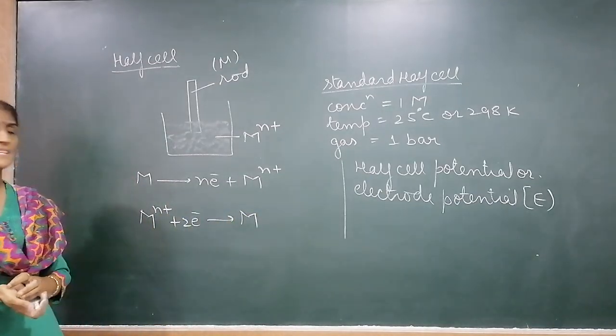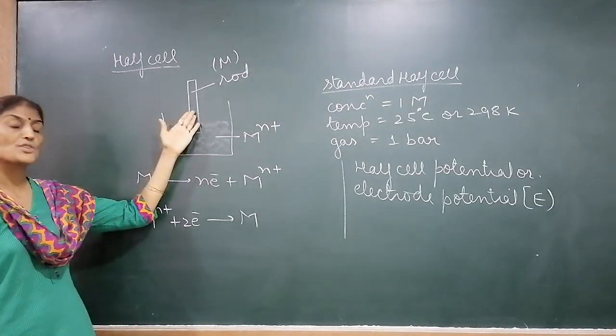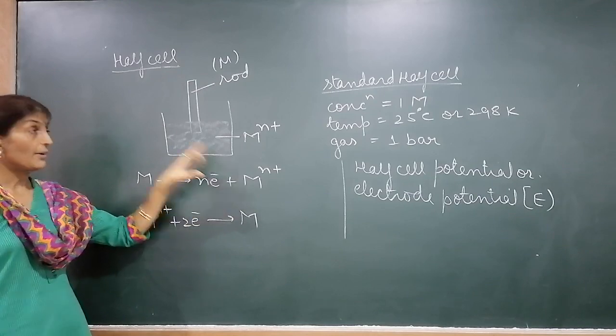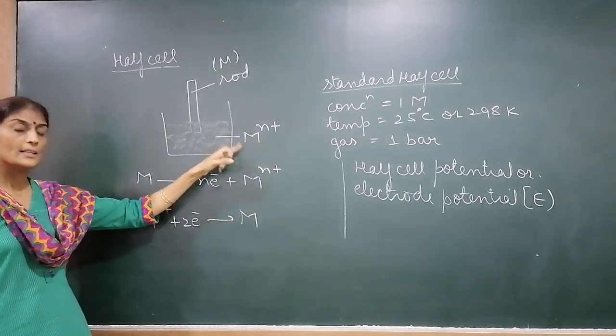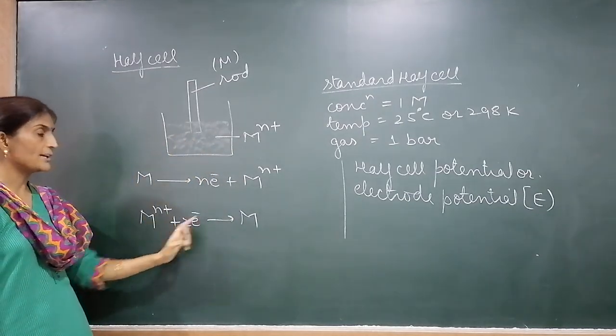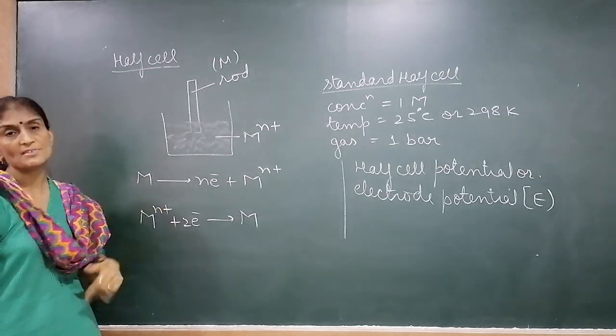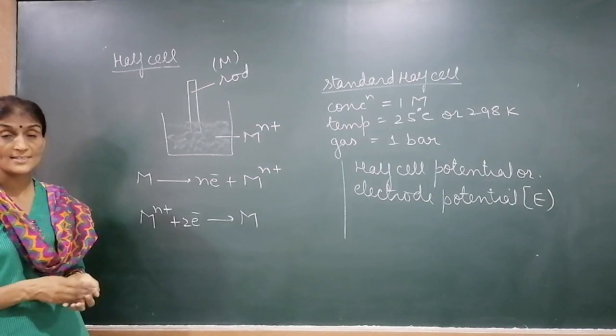Suppose first the metal loses electrons and forms metal ions. Now in the solution we have metal ions. These metal ions afterwards accept electrons and form metal. After some time, equilibrium will be established between the two reactions.